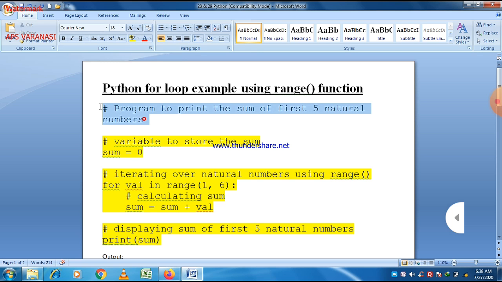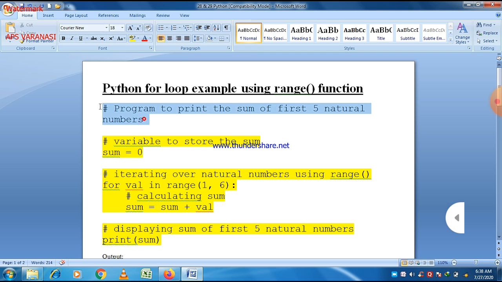Here we just use for val in range, where val is a variable name, and then after that 1 comma 6. So we start here at 1 and go up to 5, and then we have to calculate the value of sum. We gave the formula sum is equal to sum plus val, and if we define it as sum plus is equal to val, it is also true.